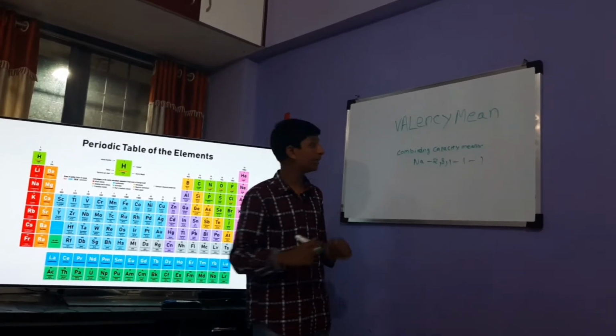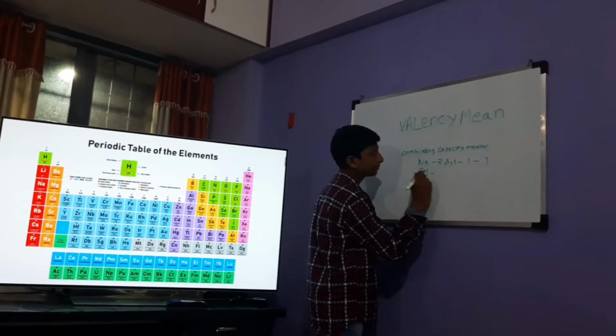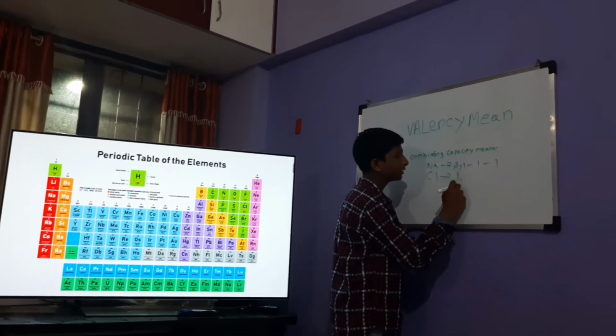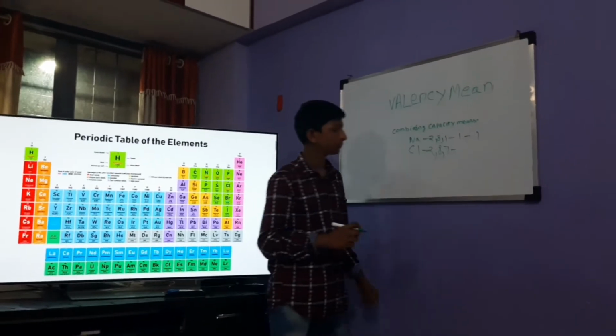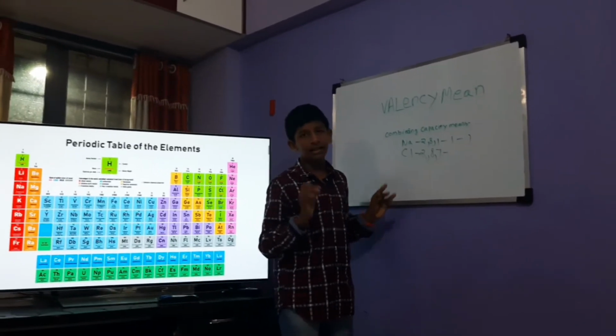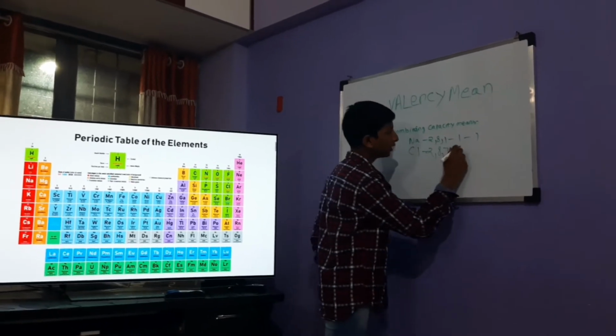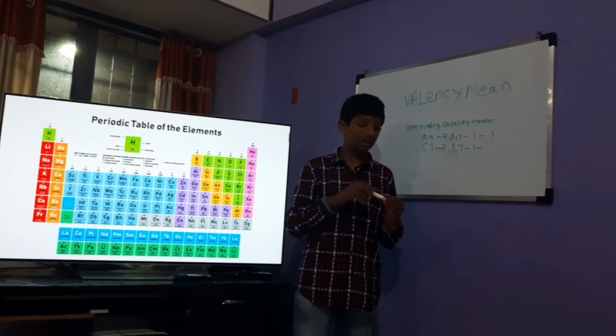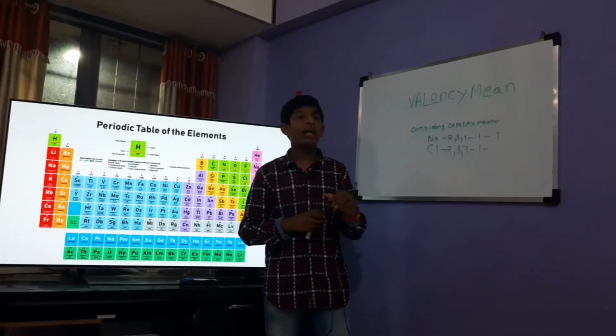And in the same case, chlorine, whose electronic configuration is 2, 8, 7, how many electrons can it gain? It can gain 1, right? Now why does an element gain or lose electrons? It is simple. An element gains or loses